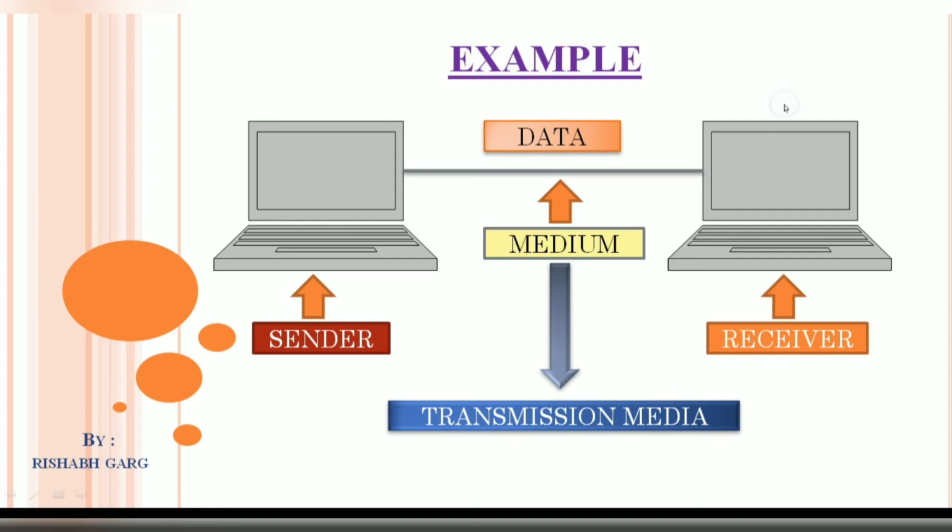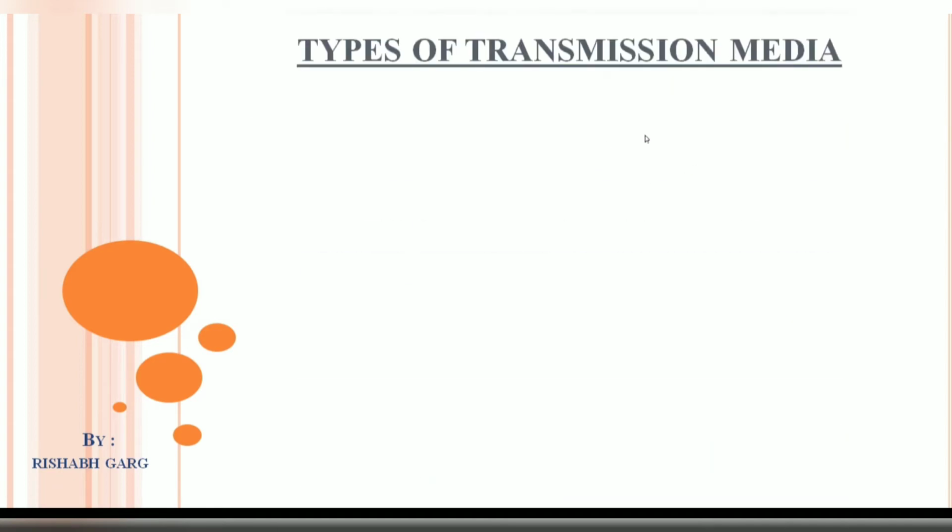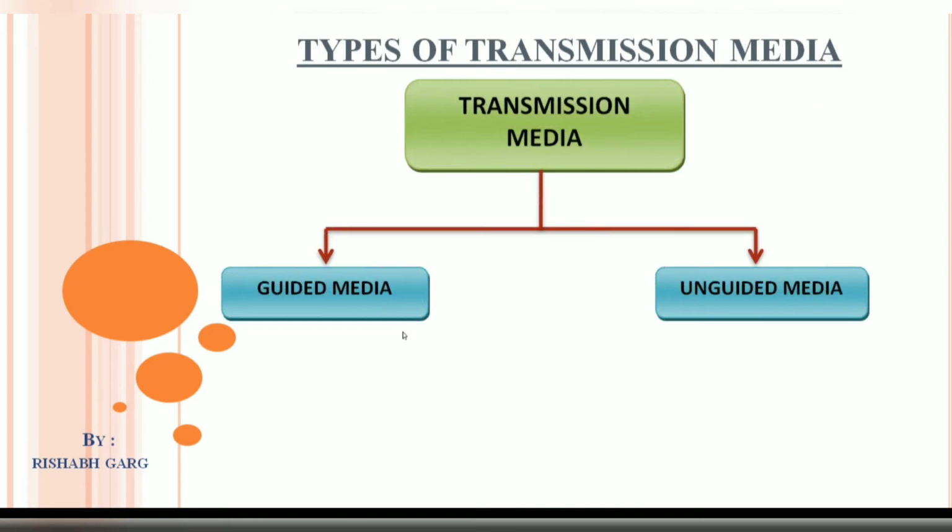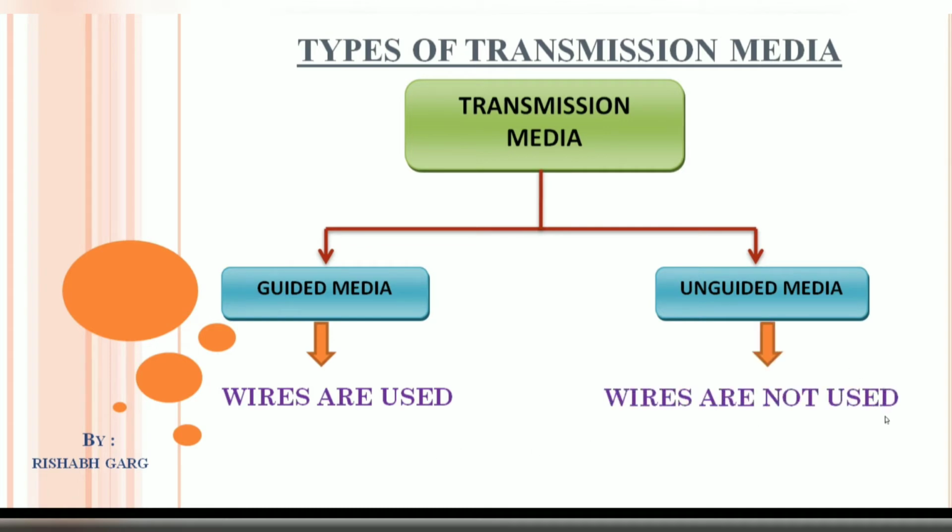Let's move on to our next topic, that is types of transmission media. Basically, transmission media is of two types. Number one, guided media, and number two, unguided media. Guided media are those media in which wires are used, and unguided media are those media in which wires are not used.